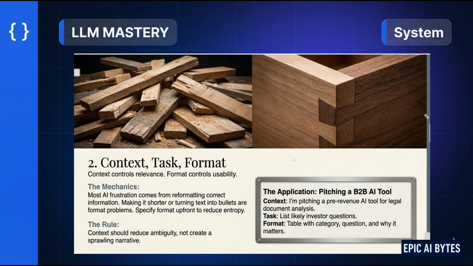Second pattern, context, task, format. This is where most outputs break down. Because even if the content is right, the structure is wrong. Context defines relevance. Task defines action. Format defines usability. If you skip format, you end up rewriting everything. So instead of saying, give me ideas, you say, here's the situation, here's the job, return the output in this exact structure. Now the result is usable immediately, no cleanup required.